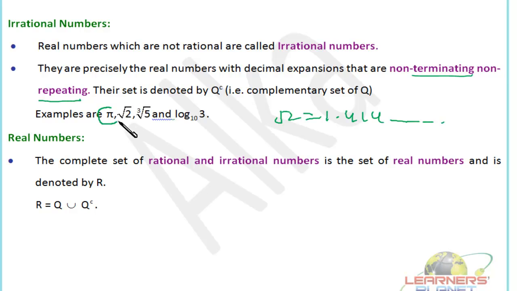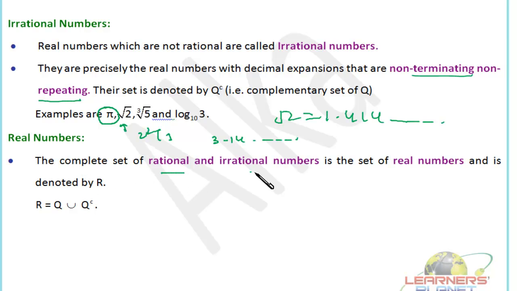One special number is pi. Generally we use the value of pi as 22 by 7, but that is an approximate value of pi, right? Maximum students are confused about this. See, pi's approximated value is 22 by 7, but its value is actually 3.14 and the series goes on. So basically pi is an irrational number, right?